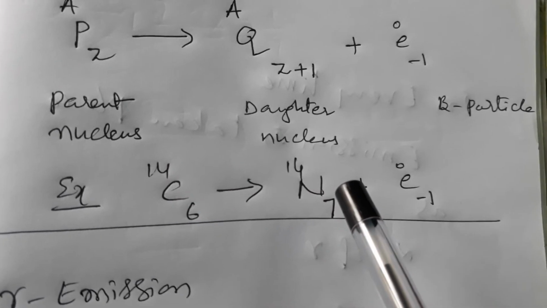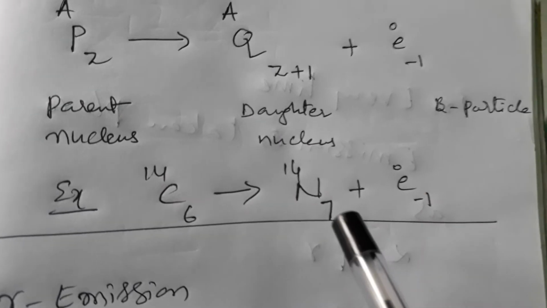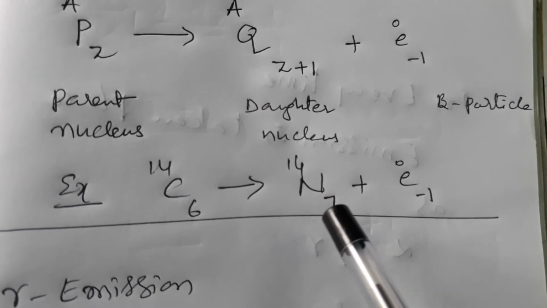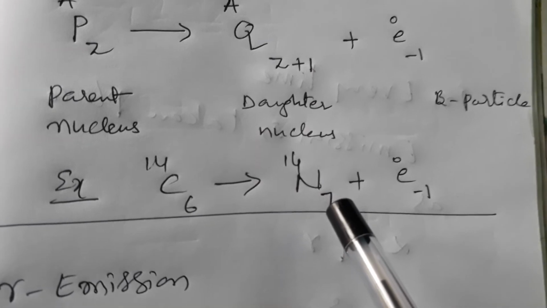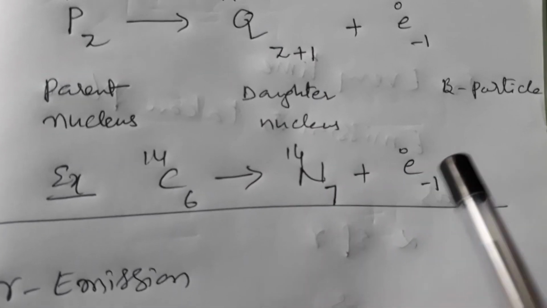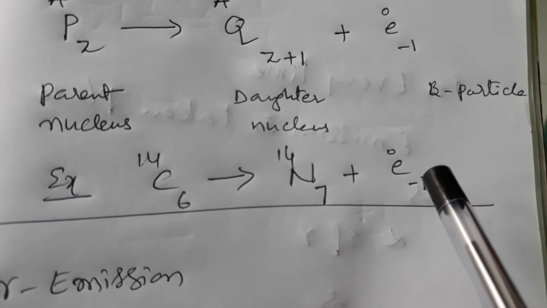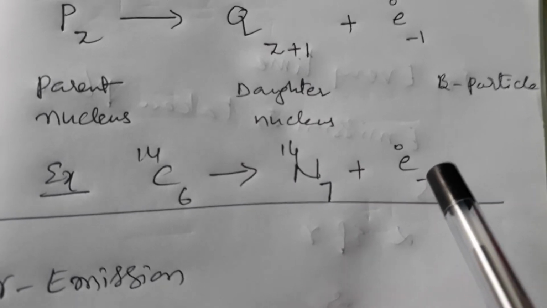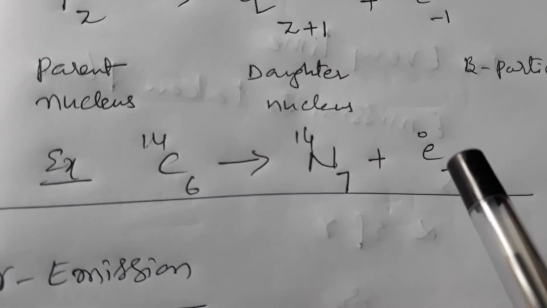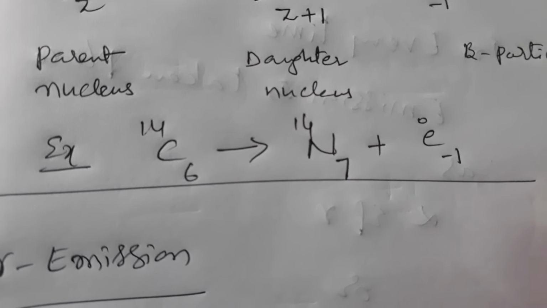Carbon converts into nitrogen by emitting beta particle. Why? That neutron converts into proton, so protons increase, which means atomic number increases, but no change in the mass. It emits an electron. So electron means here beta particle. Beta particle is equal to electron structure, as I said. In such a way it happens.